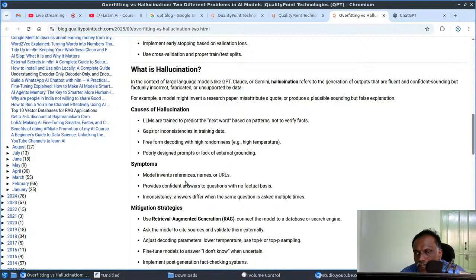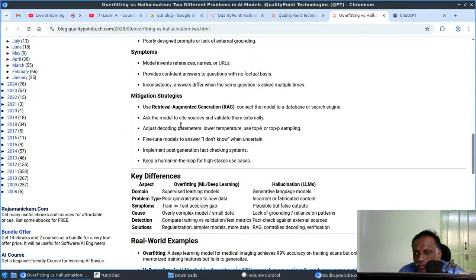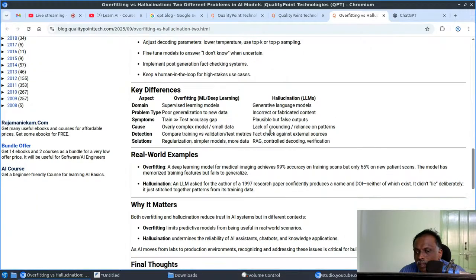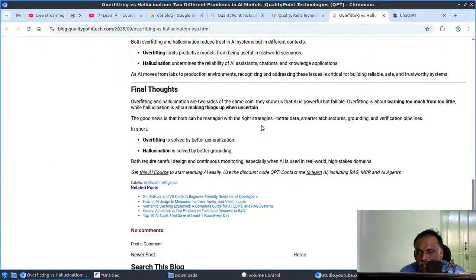Basically, hallucination is a very important problem. For overfitting we can use regularization to avoid it, but hallucination is still a big problem, and it's because of a lack of training data, right? So in that case, RAG and that kind of thing can be somewhat helpful. The mitigation strategy is using RAG. So if you are interested in learning those things, just check this post.